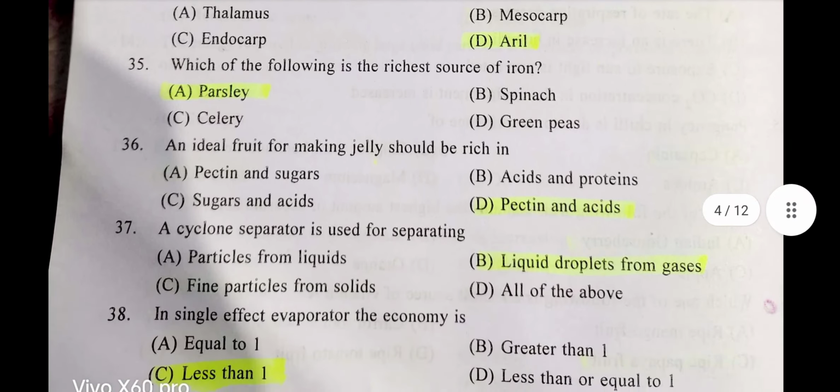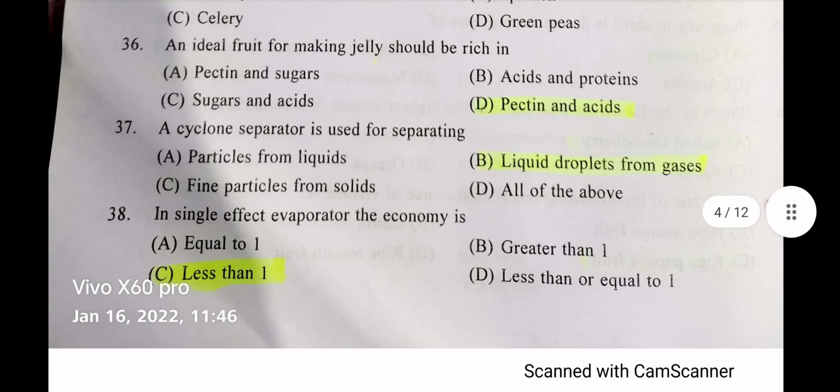Okay, now question number 37. A cyclone separator is used for separating liquid droplet from gases. Question number 38.